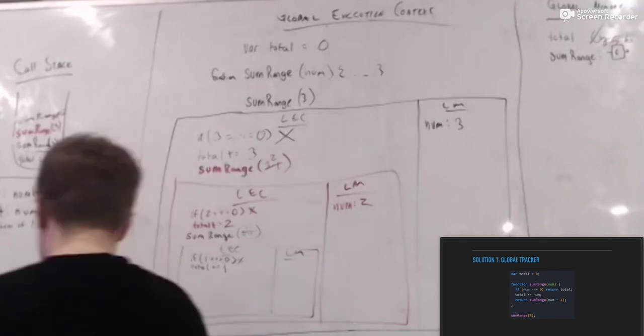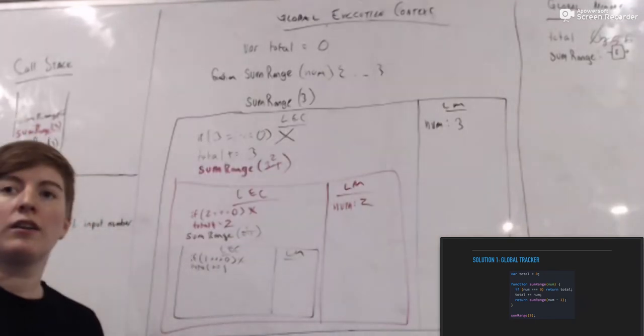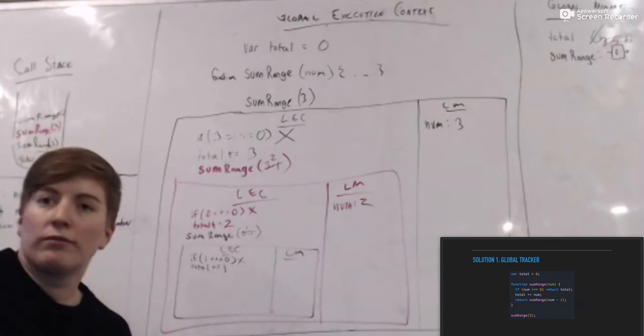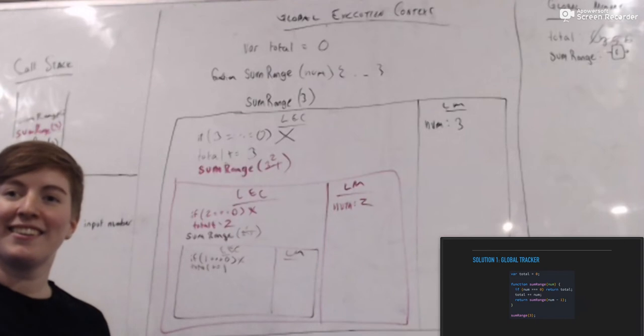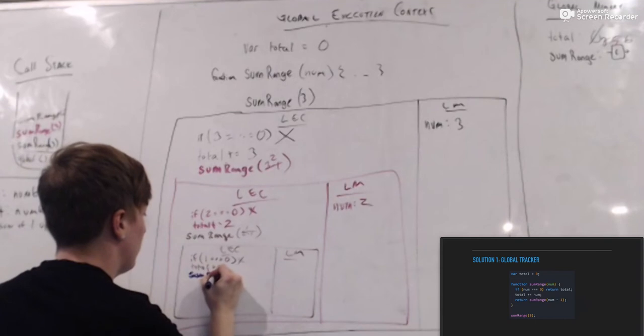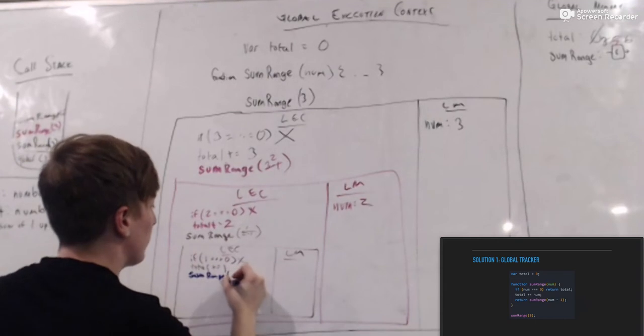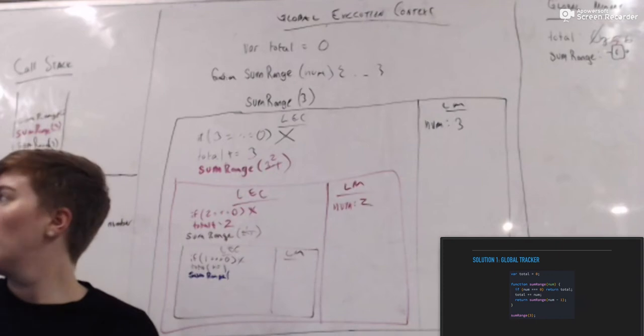Then what do we do? And then we exit. Oh, so we return sum range 6 minus 1. Num minus 1.